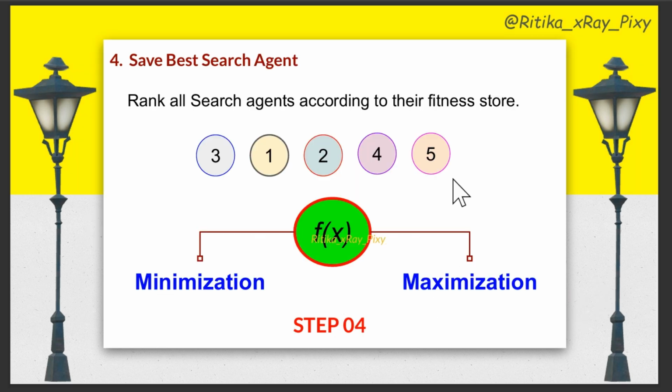In step 4, we will save the best search agent fitness value and location. As we calculated the fitness score for each search agent, now we will rank the search agents based on their fitness value. If we are doing the minimization, then we will consider the minimum value among all as the best value. And if we are doing the maximization, then consider the maximum value as the best value. Now save the best search agent fitness value and location.